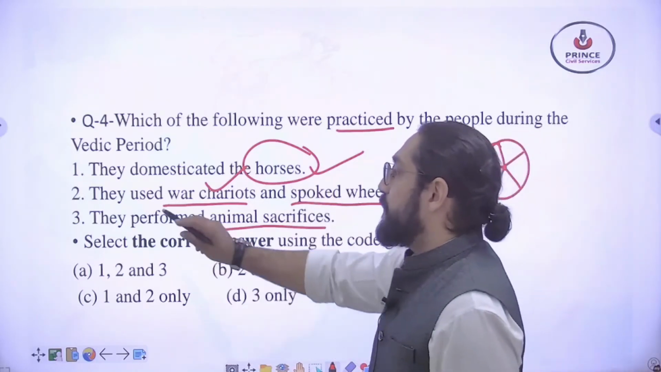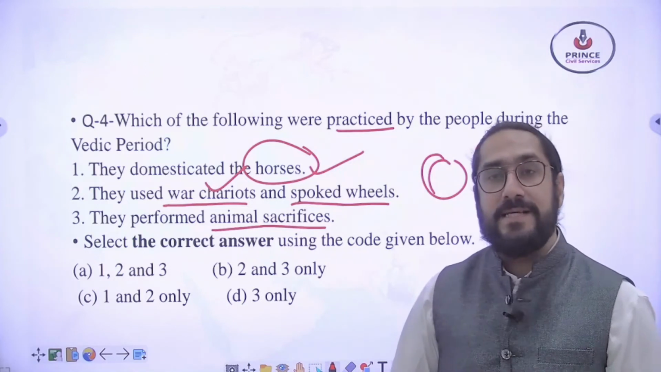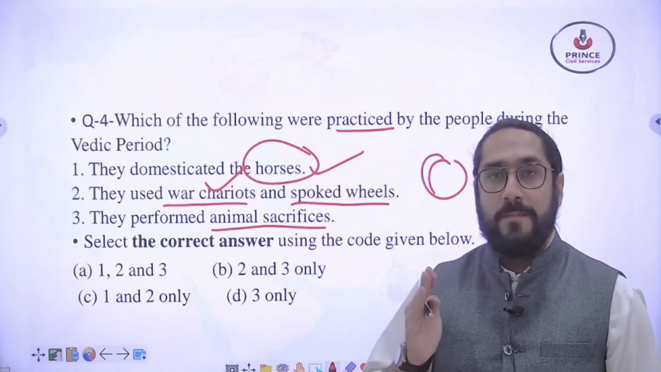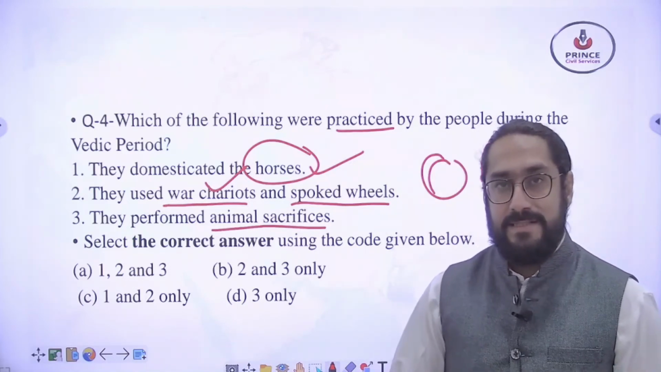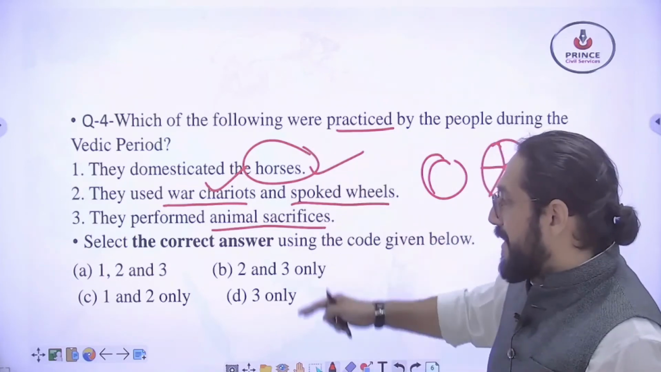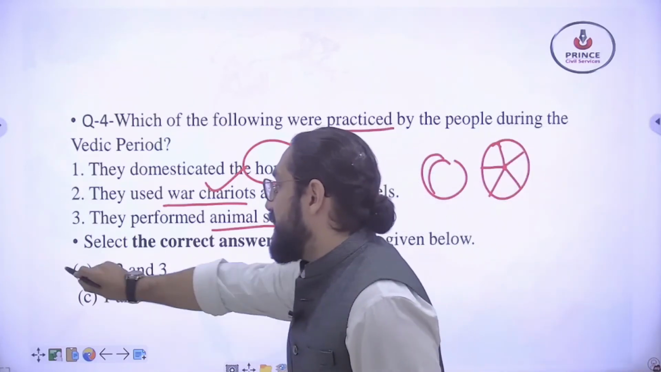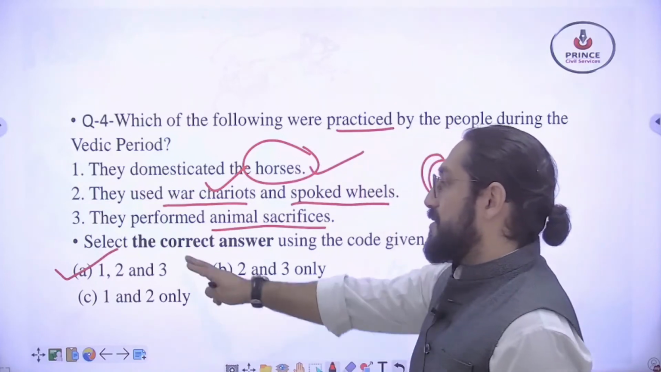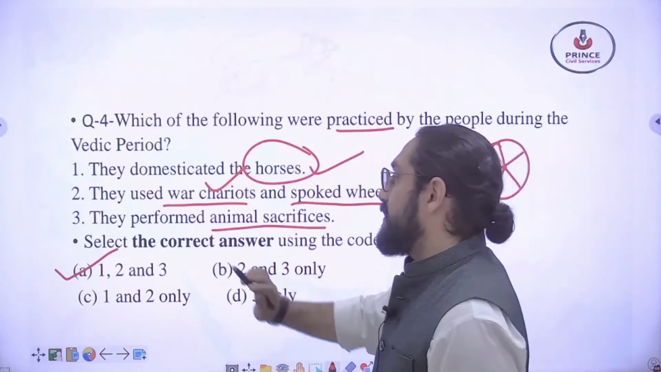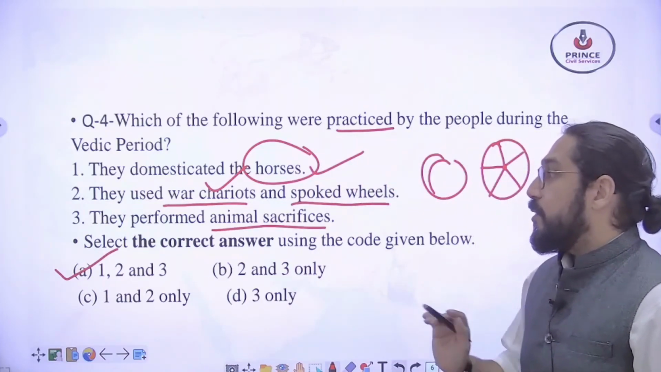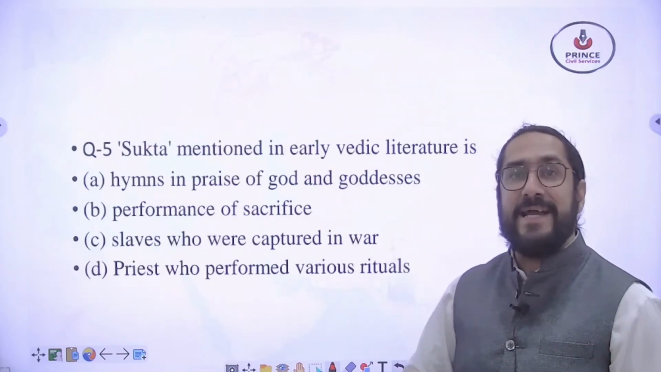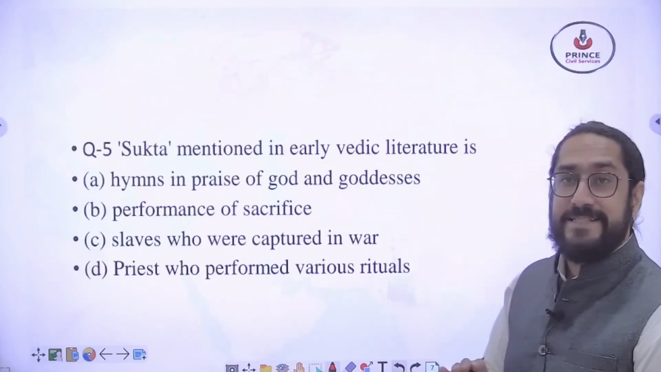Third statement, they performed animal sacrifices. Yes, they used to perform animal sacrifices. So all the 3 statements are right and the right answer is option A because 1, 2 and 3 are the right statements. So this was question number 4, and it's time for the last question, a very simple, basic question.